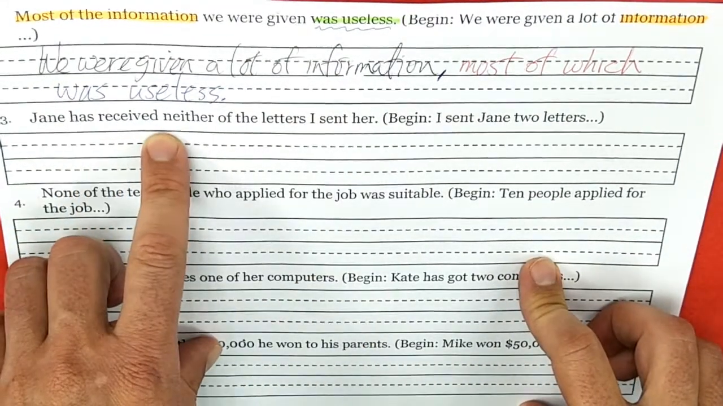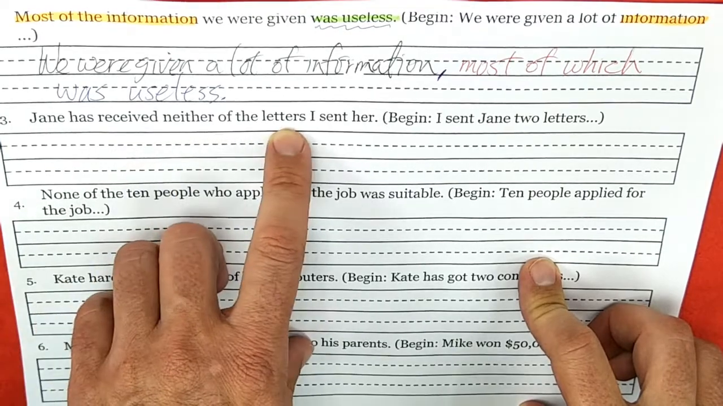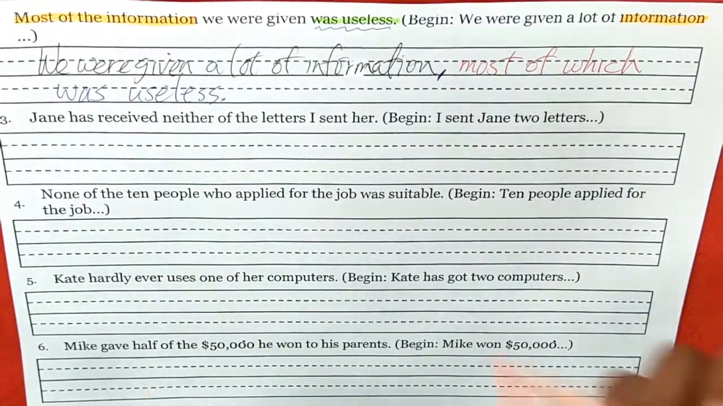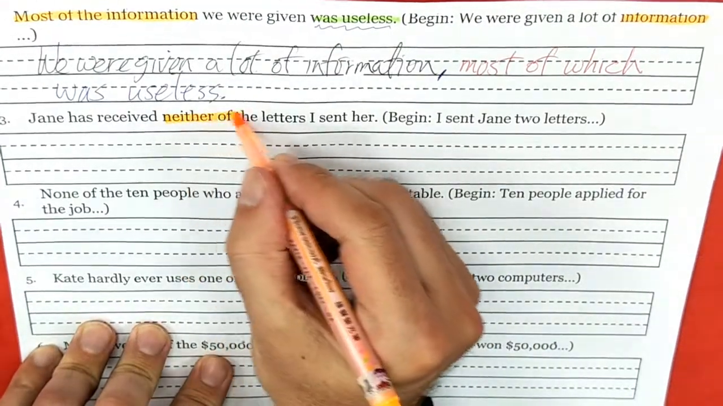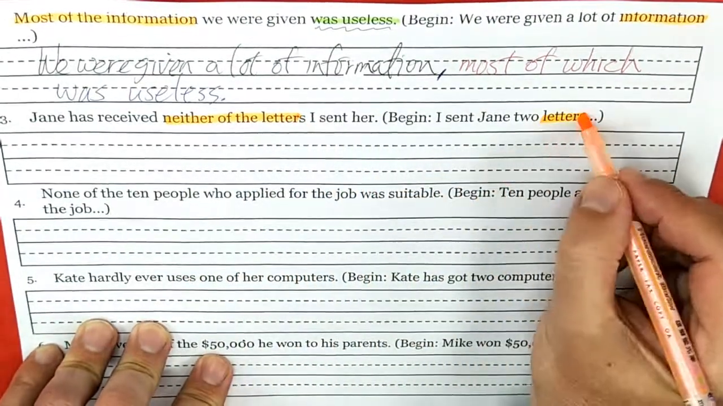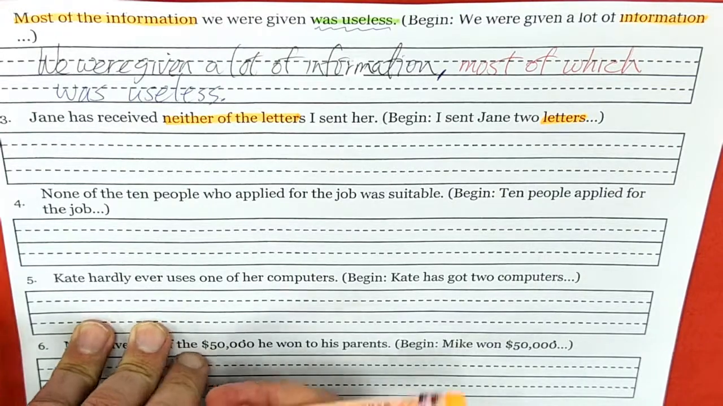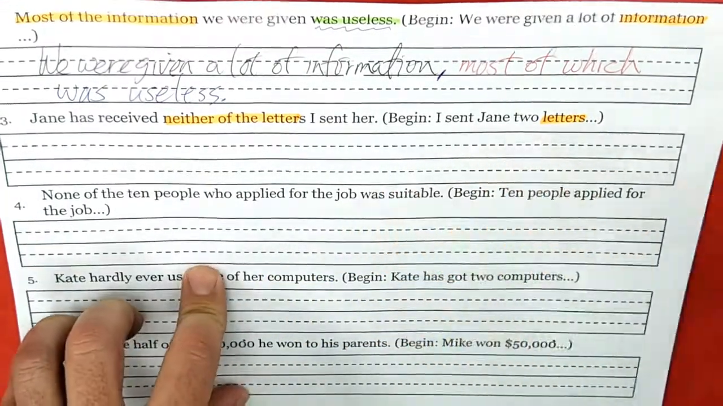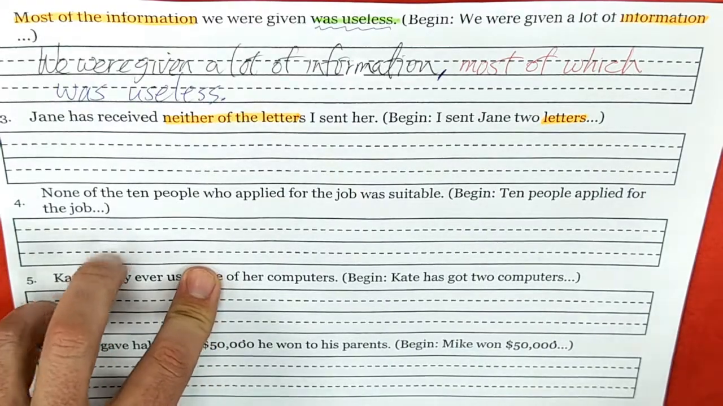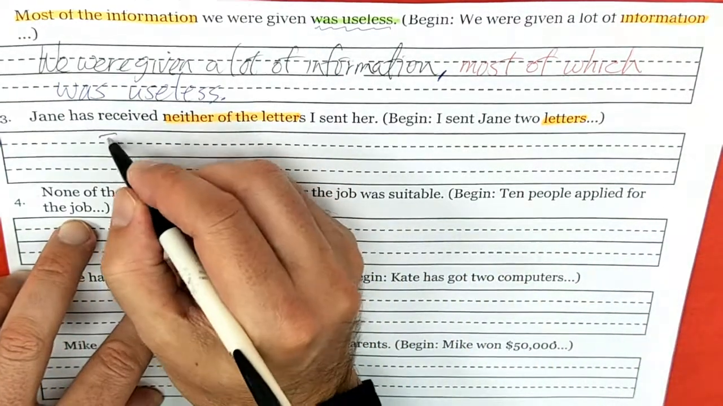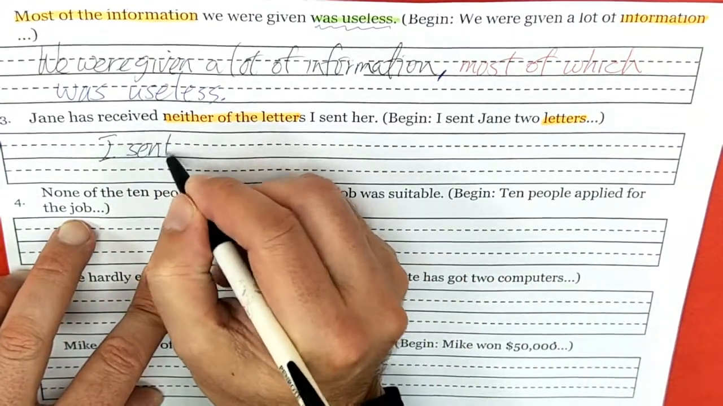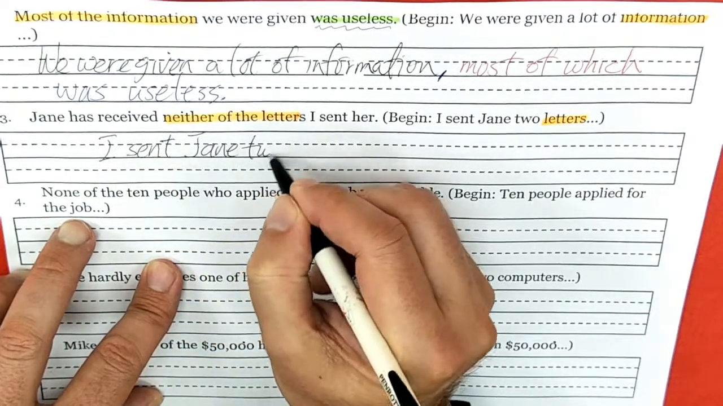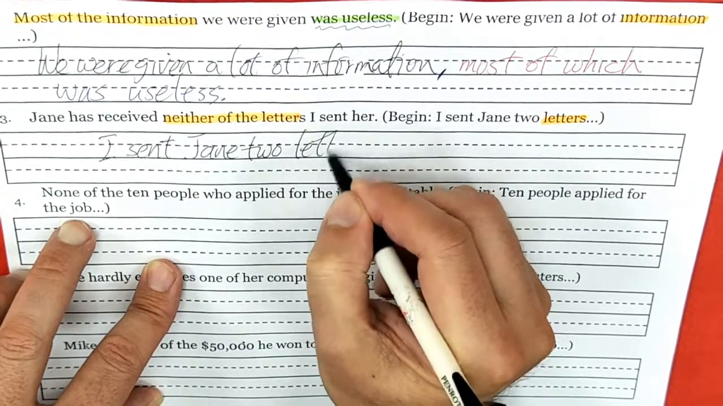All right, number 3. Jane has received neither of the letters I sent her. Okay, so there it is. Neither of the letters. And here's letters. All right? Begin. I sent Jane 2 letters. All right? This is very easy. So, I sent Jane 2 letters,